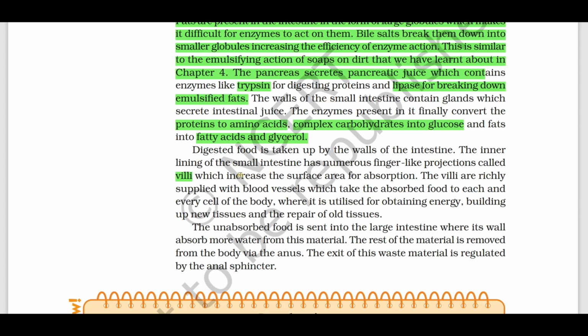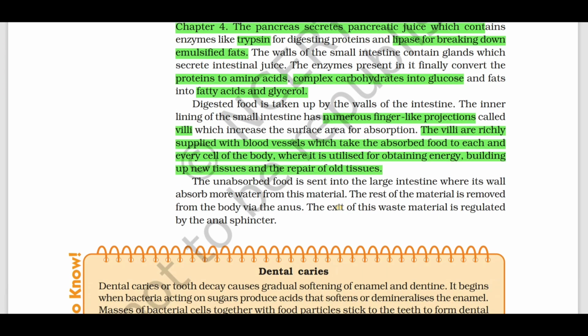The inner lining of the small intestine has numerous finger-like projections called villi, which increase the surface area of absorption. The villi are richly supplied with what? Blood vessels, which take the absorbed food to each and every cell of the body, where it is utilized for obtaining energy, building up new tissues, and repair.